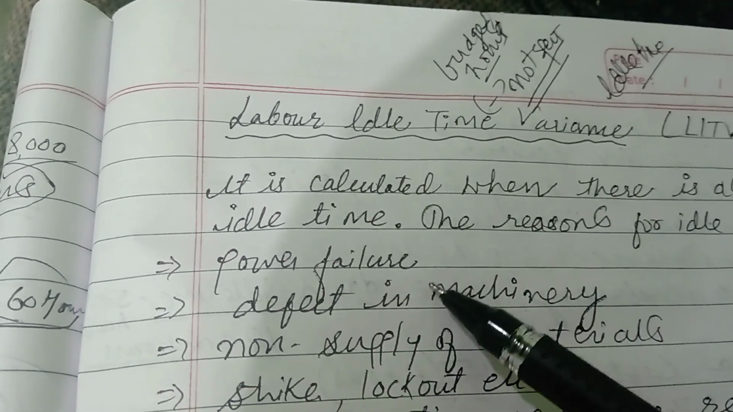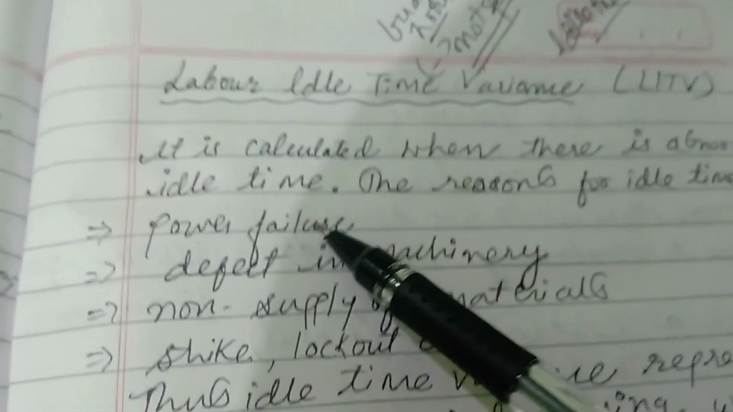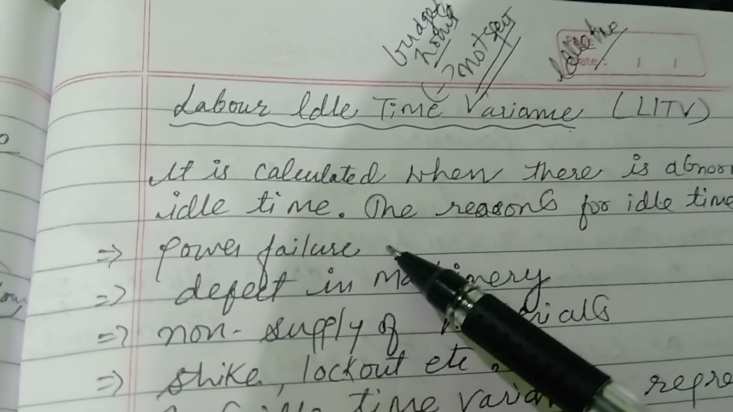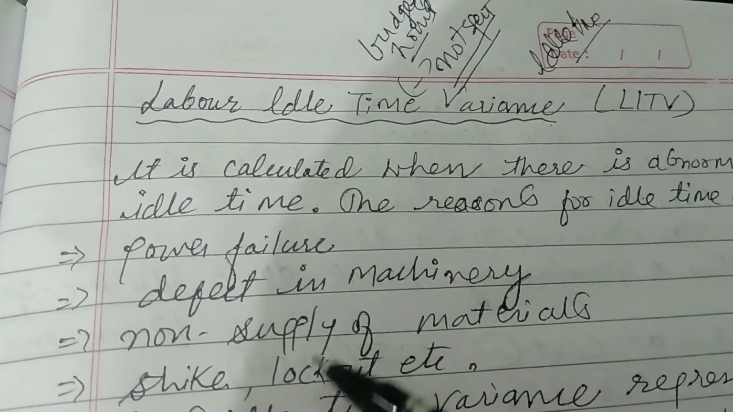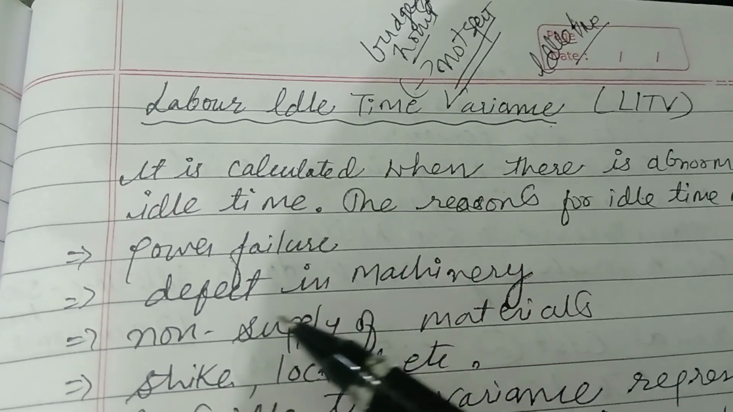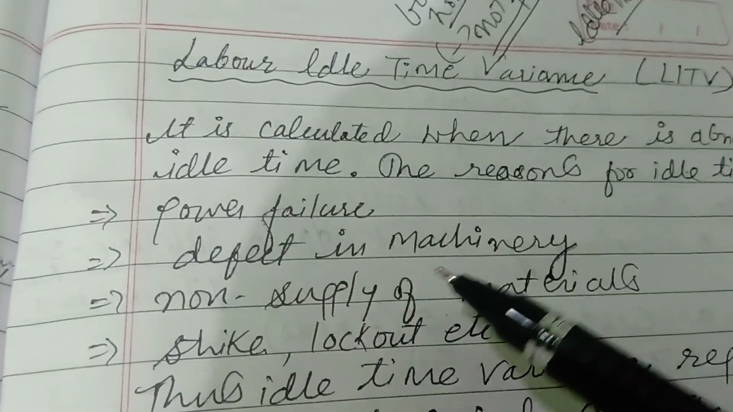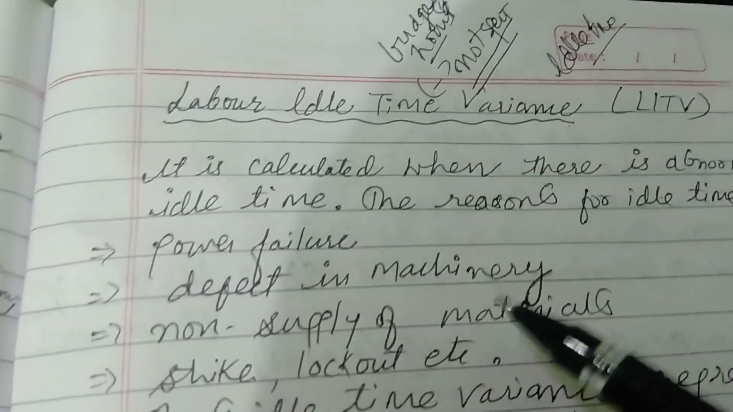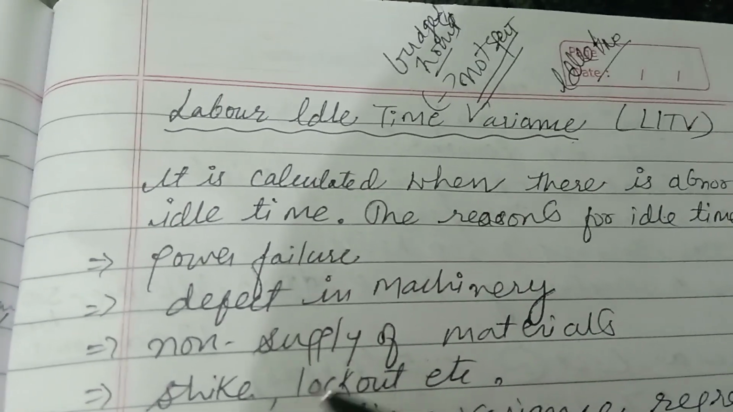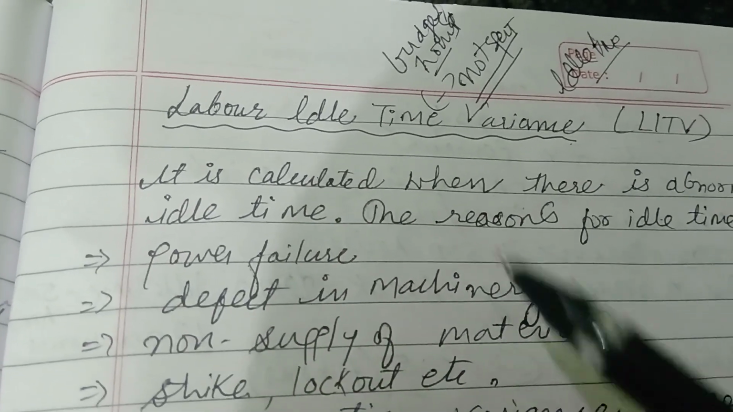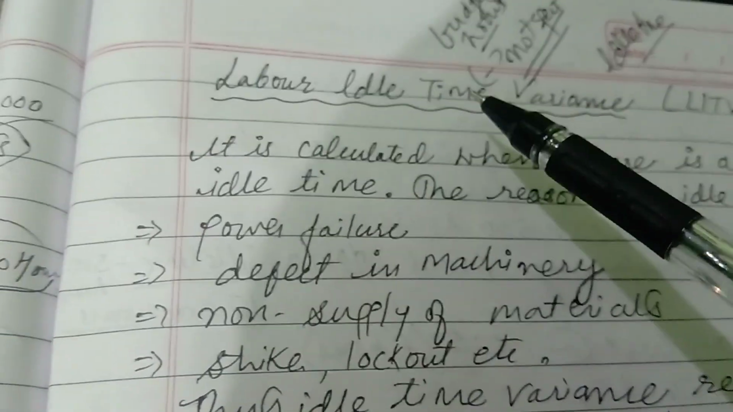The causes are due to economical and administrative reasons. Basically, if there is a power failure, then the workers are free, they are not doing any production efforts. If there is any defect in machinery, then also it could be the reason for idle time. Non-supply of materials also stops the production smoothly. Strike, lockouts, etc. are the economical reasons which cause the labor idle time.